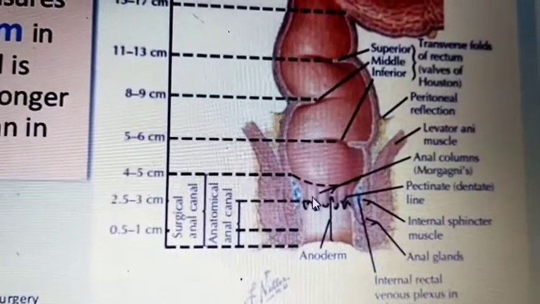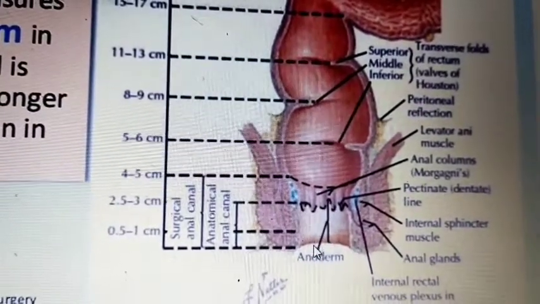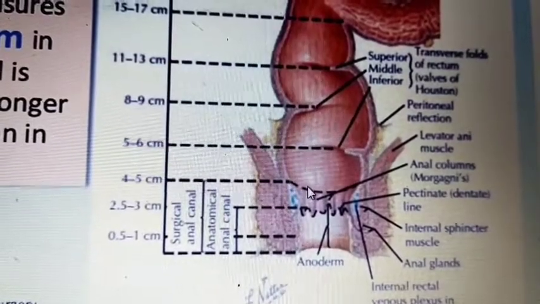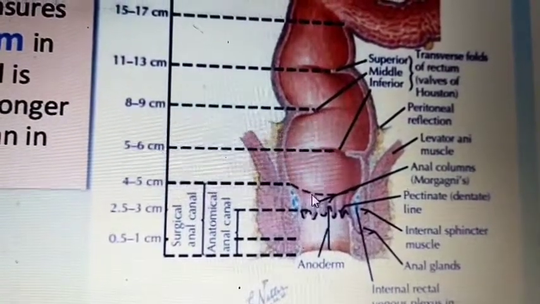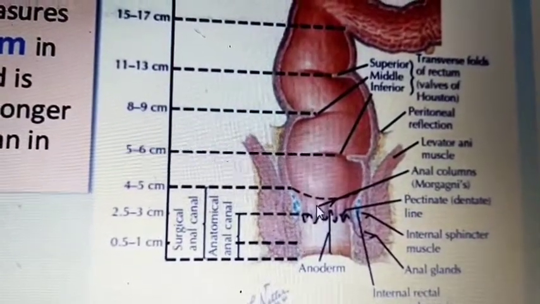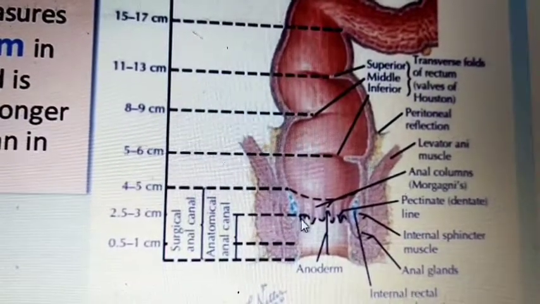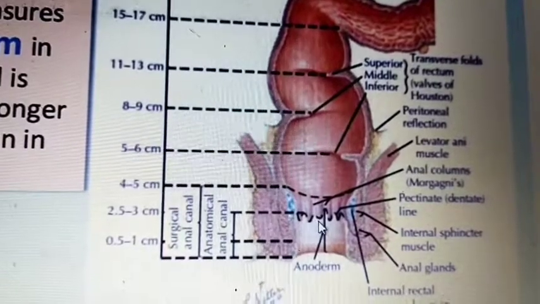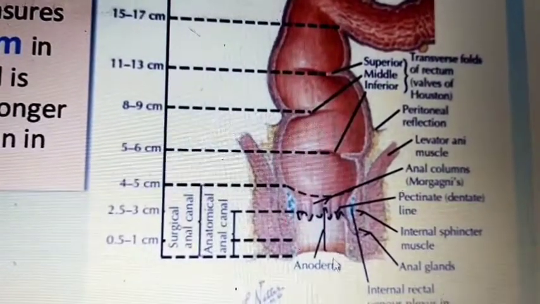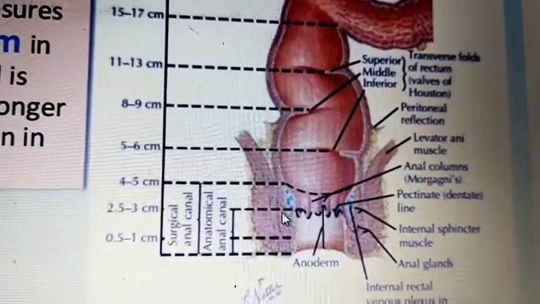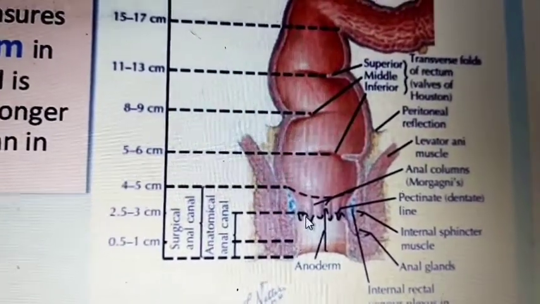This is the pectinate line. From the anal verge up to the anorectal junction is called the surgical anal canal. And the anatomical anal canal means from the pectinate line or dentate line to the anal verge. The dentate line is formed by the joining of the anal columns.